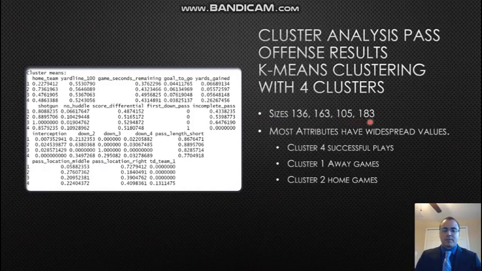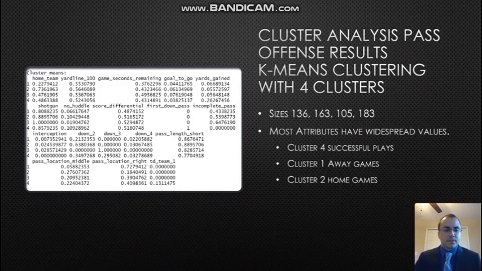Here we can see that the sizes are relatively close together. Cluster 3 and cluster 4 have a pretty significant difference, but it's not too bad. Also, with each of the attributes, some of them are pretty grouped together where the values don't vary much, but many of them actually do have some pretty good variation. One thing that immediately jumped out at me was cluster 4 as successful plays, and I was immediately able to tell this because cluster 4 is the only cluster where first downs occurred. So that immediately tells me, if I want to know why my offense is being successful, I should look at cluster 4.